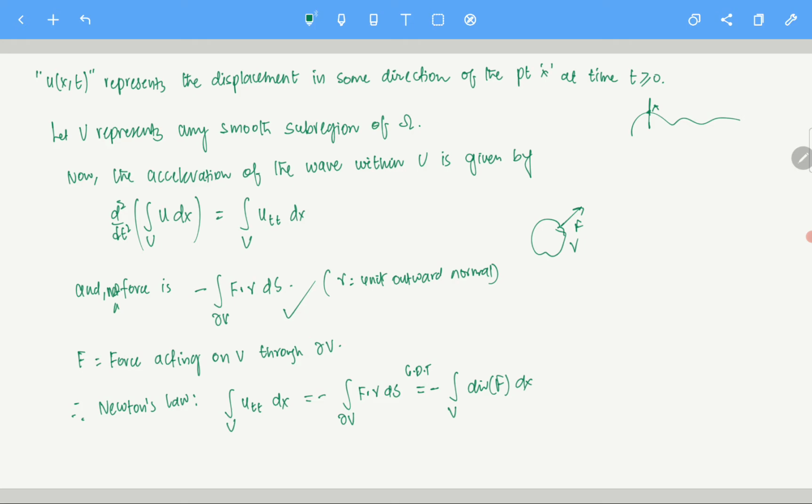So for any smooth subregion V, the integral over V of u_tt equals minus the integral over V of the divergence of F dx. So what does that say? For any smooth subdomain V inside omega, this is true. So it means that u_tt plus the divergence of F has to equal 0. Clear? Because this holds for any smooth subregion V inside omega.